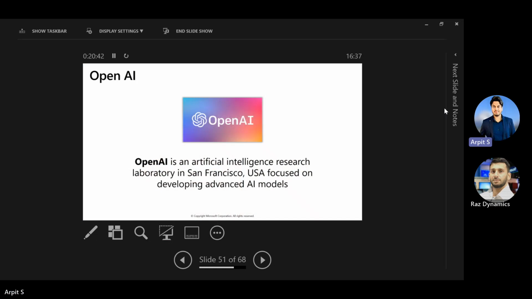So if I talk about OpenAI, OpenAI is an artificial intelligence research laboratory in San Francisco, which is basically developing advanced AI models. Okay, so OpenAI is not an AI feature. It is basically the organization that is building all the ChatGPT kind of AI models.